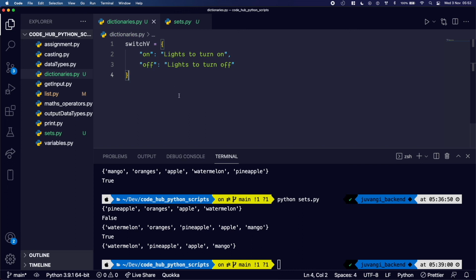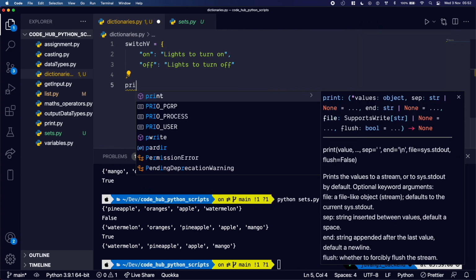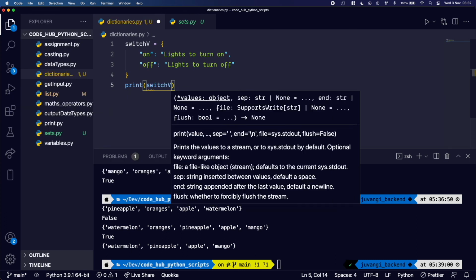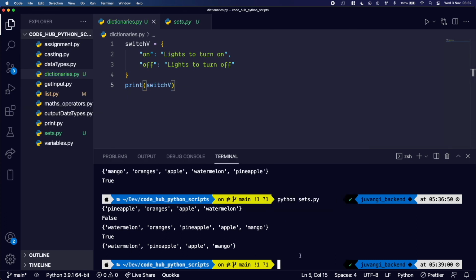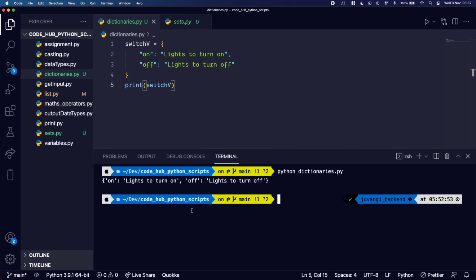Now, when we print switch v, and we come to our console, python dictionaries.py, we have just exactly how the set was outputted.